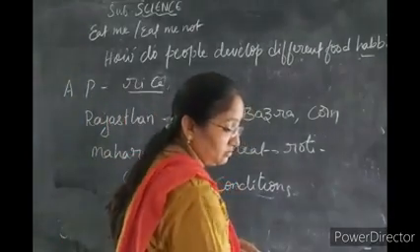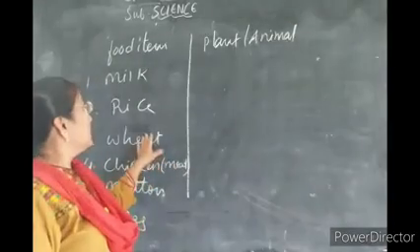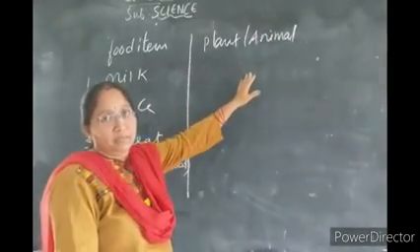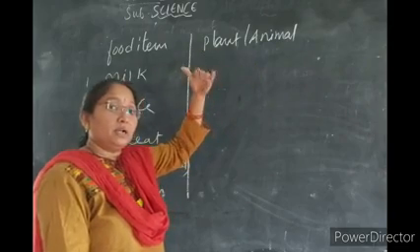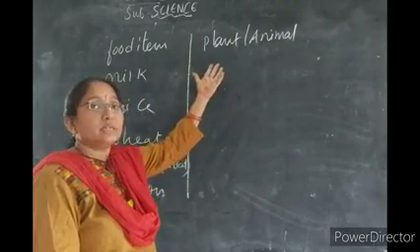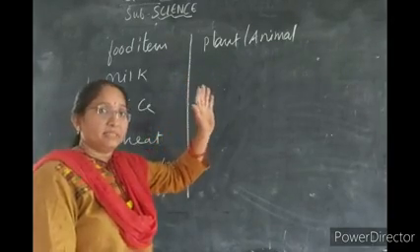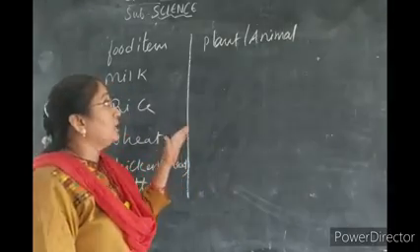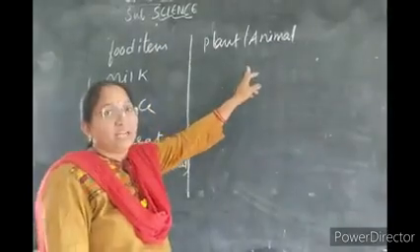Let us go to this. After that, the food item, whether it is produced from plant or animal. Up to now you have learned the part of the plant which serves as food for us, and how people develop different food habits in various places in India. Now I want you to explain whether a food item belongs to plant or animal.